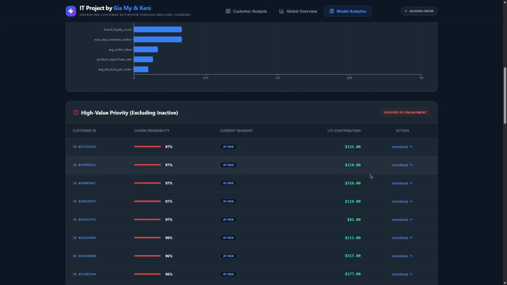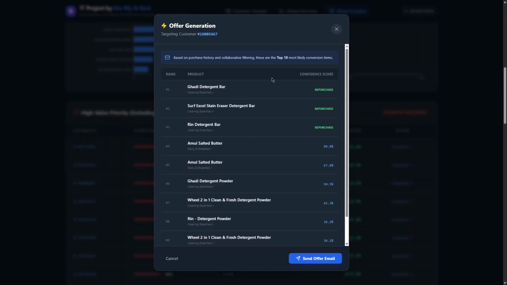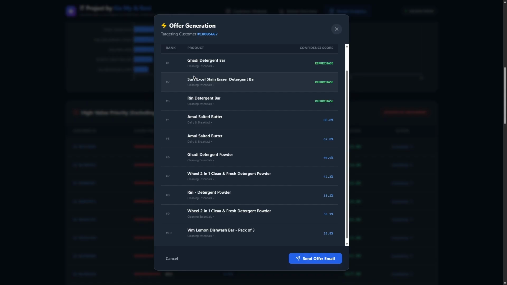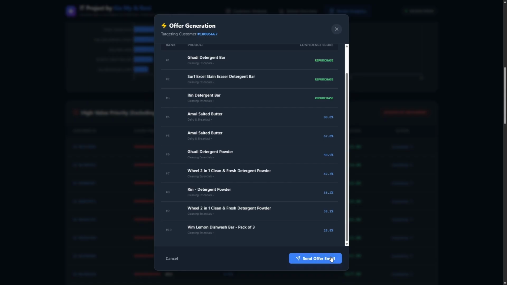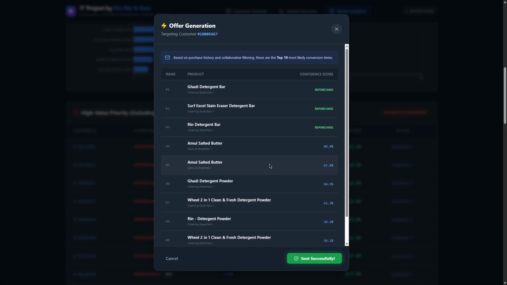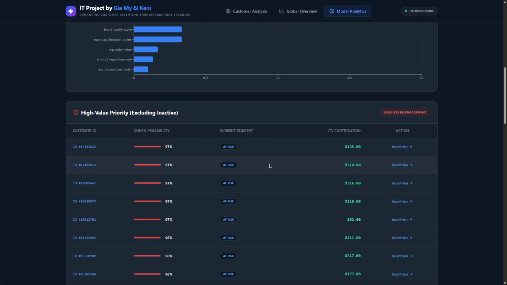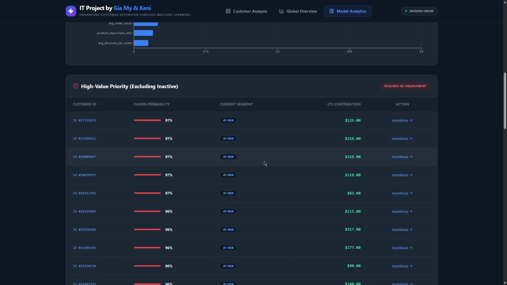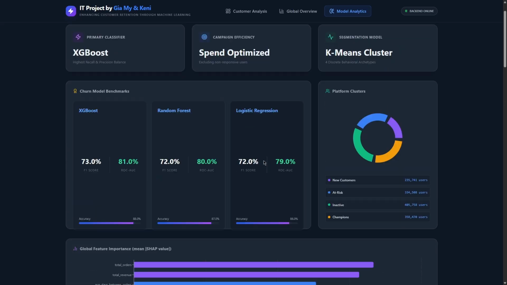So if we press the button here, we can see that our web returns product recommendations, and targeting this customer, it generates the top 10 product recommendations using the ALS and hybrid strategy, and the user can send an offer email to this customer, so this customer can repurchase from the business. So that's all for our web demo.